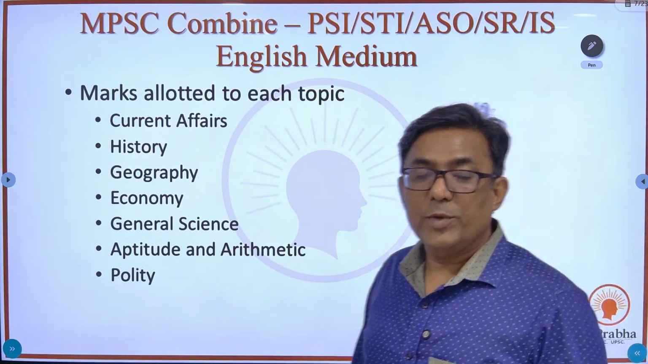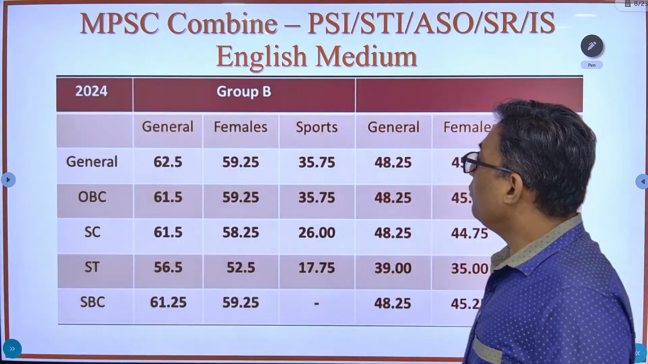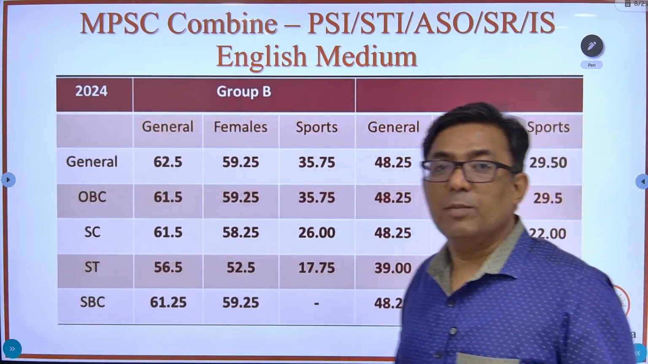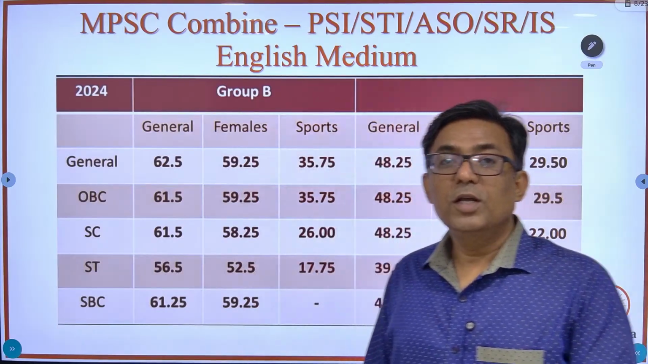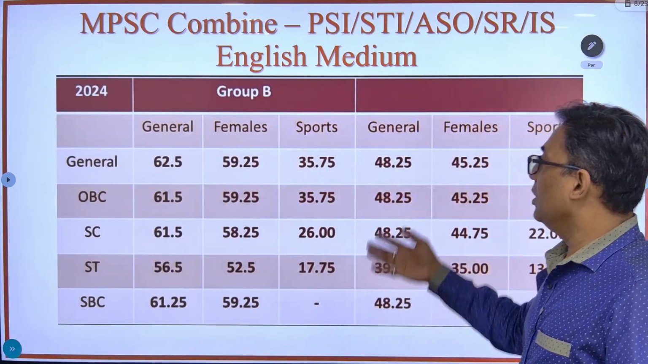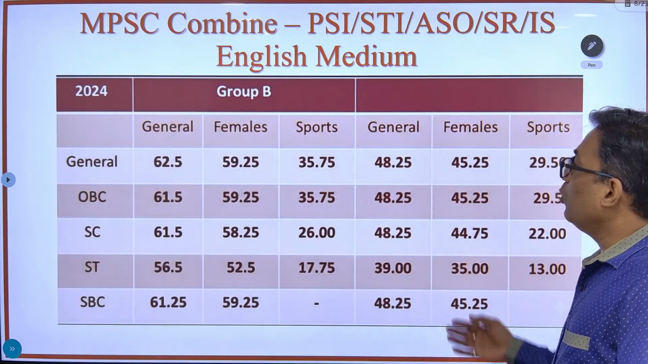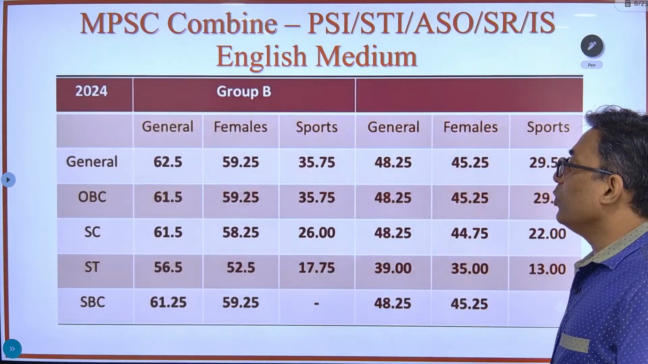Now, you have appeared for the prelims exam, you have scored certain marks, and if your marks are above the cutoff, you will be going for the mains exam. So this is the cutoff for Group B and Group C, which I have taken from the 2024 result. What were the different cutoffs?